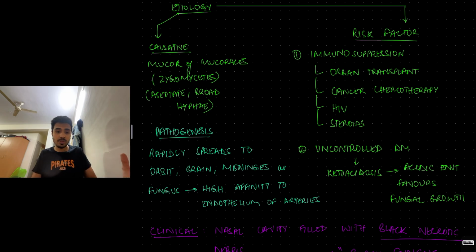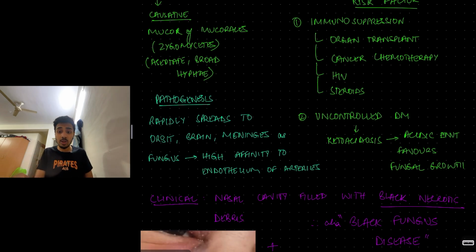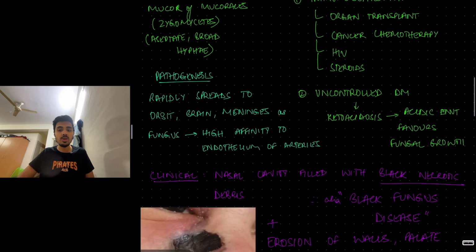Which fungus causes mucormycosis? Risk factors: immunosuppression. It can be because of organ transplant patients on immunosuppressant therapy, cancer chemotherapy, HIV or AIDS, prolonged steroid therapy, etc. Then also uncontrolled diabetes mellitus. In uncontrolled diabetes mellitus, because of ketoacidosis, there is a lot of acidic environment in our body, right? This acidic environment favors the growth of fungus. So that is another risk factor. So immune suppression and uncontrolled diabetes mellitus or ketoacidosis.